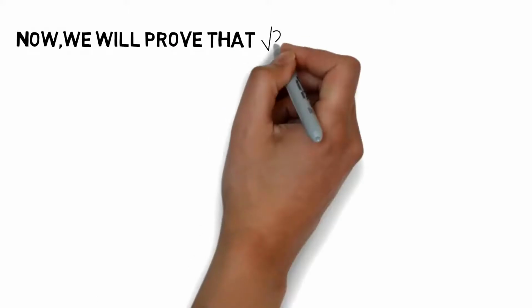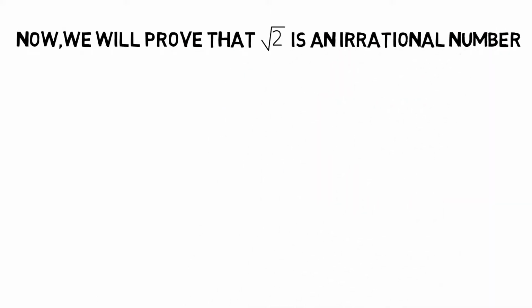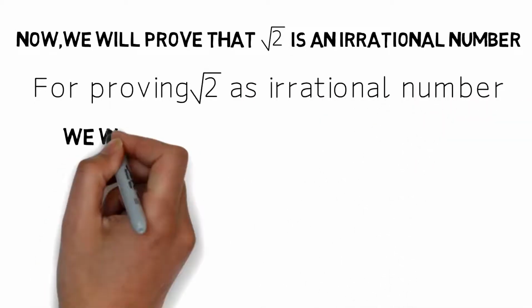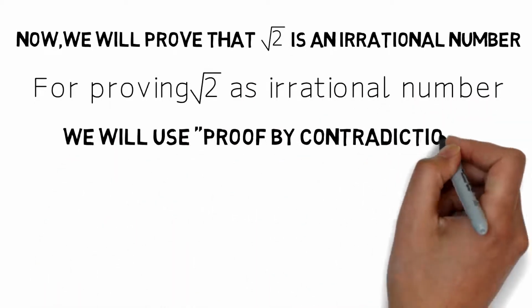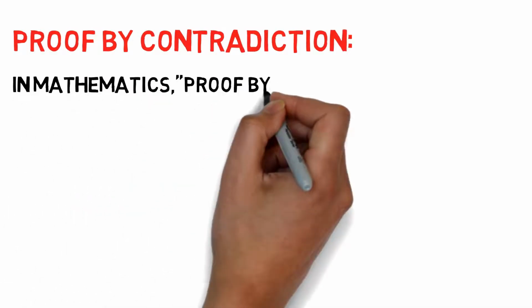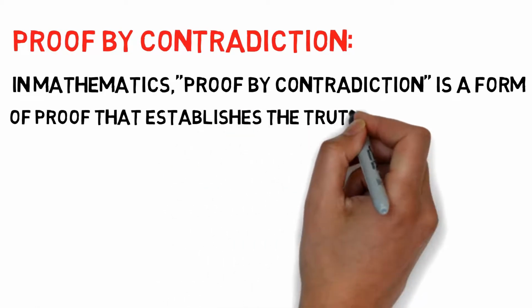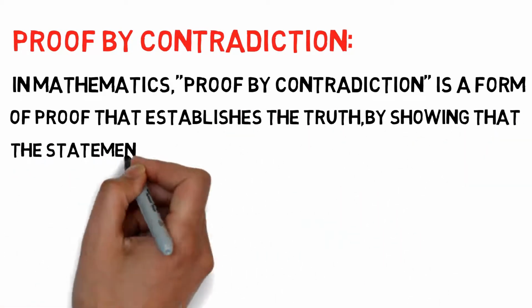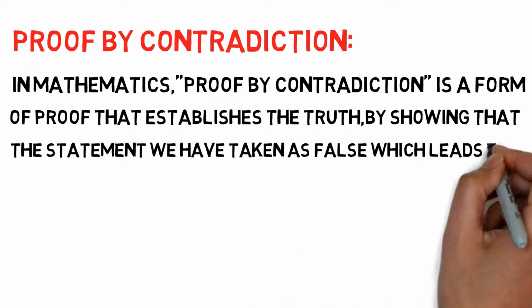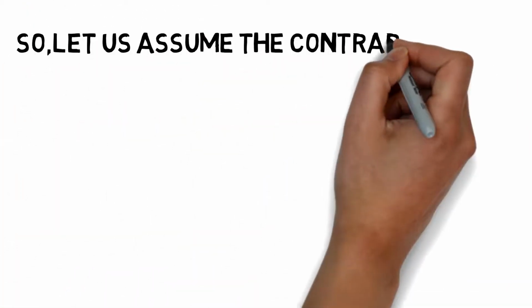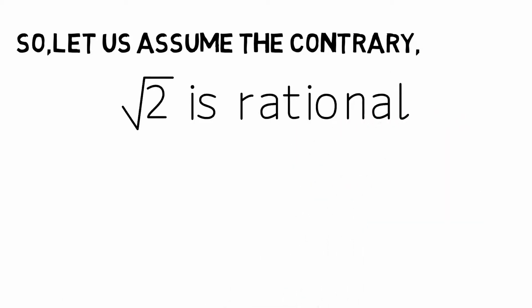Now we will prove that root 2 is an irrational number. For proving root 2 is an irrational number, we will use proof by contradiction. What is proof by contradiction? In mathematics, proof by contradiction is a form of proof that establishes the truth by showing that the statement we have taken as true leads to a contradiction. So let us assume the contrary: root 2 is rational.